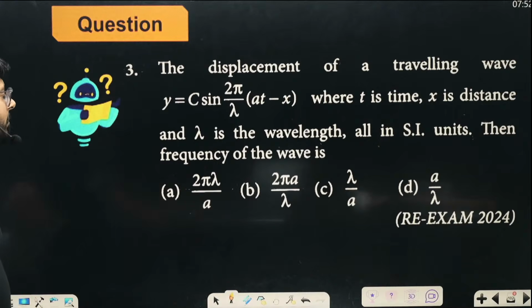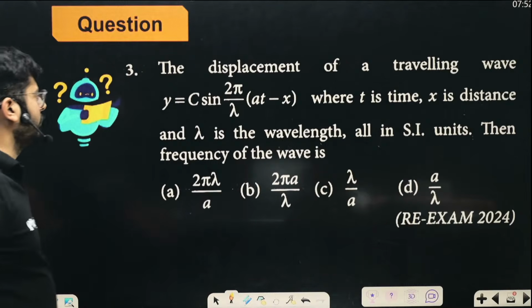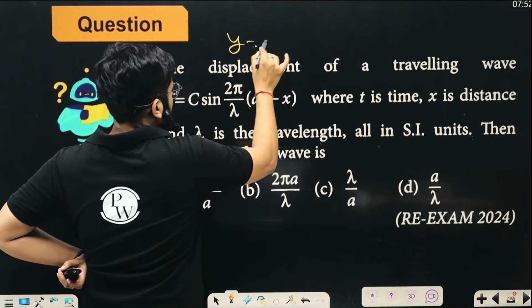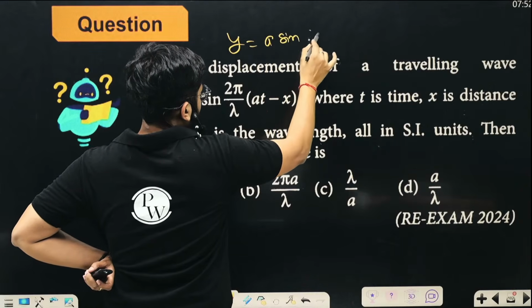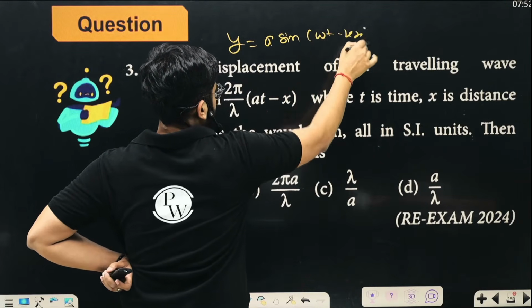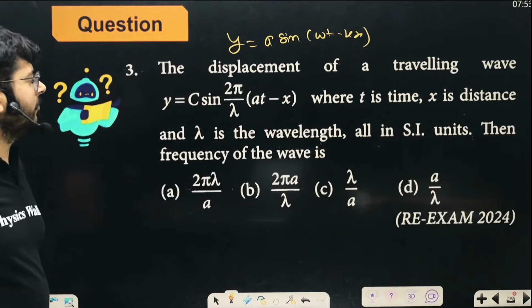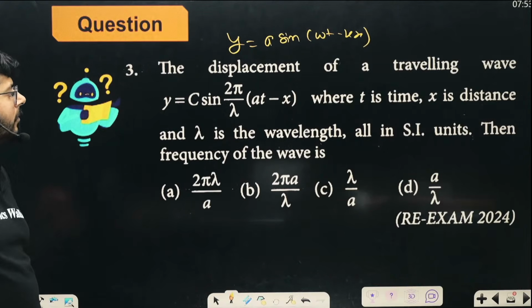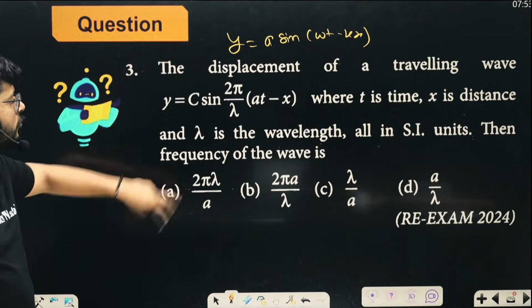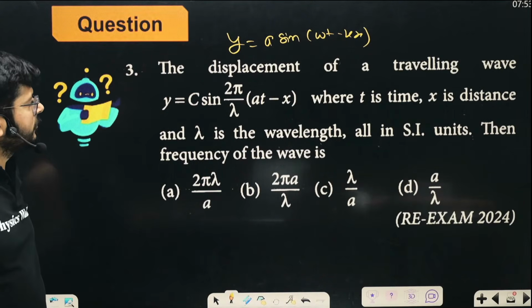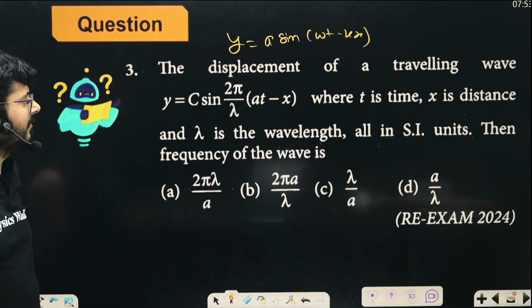If you try to compare it with the standard equation of a traveling wave, y is equal to A sine (omega t minus kx), right? You see that the value of k here is... omega is, no, not 1. This 2 pi by lambda can go inside. So value of k will come out to be 2 pi by lambda. Value of omega will be 2 pi by lambda into v, right?